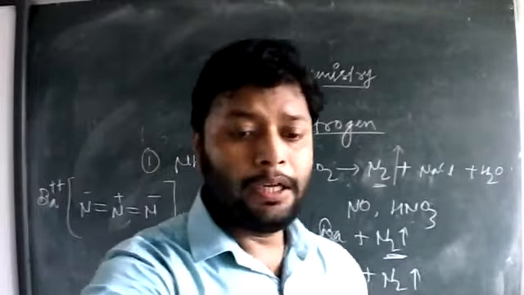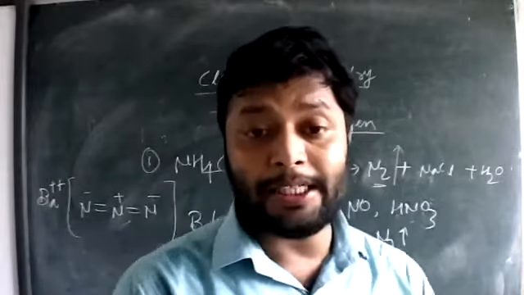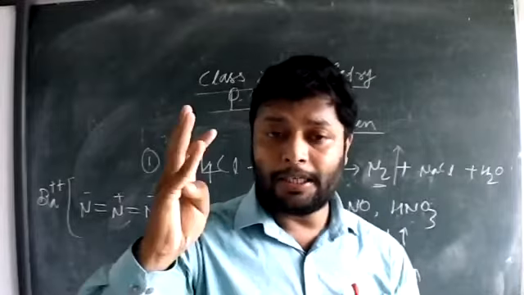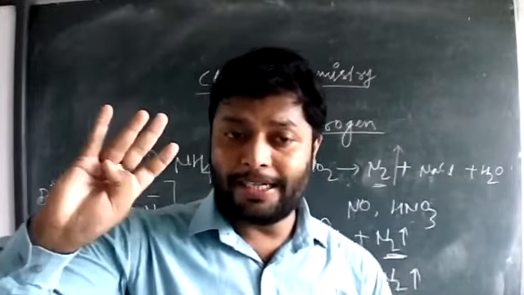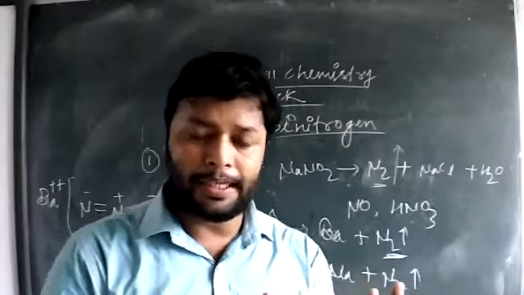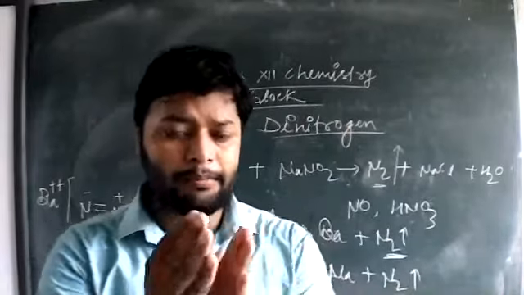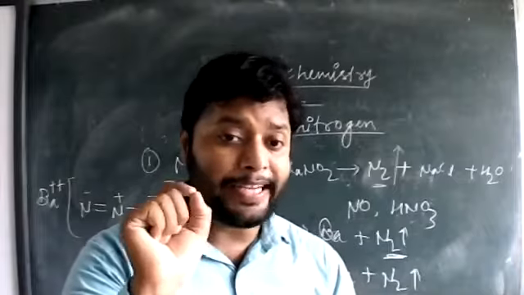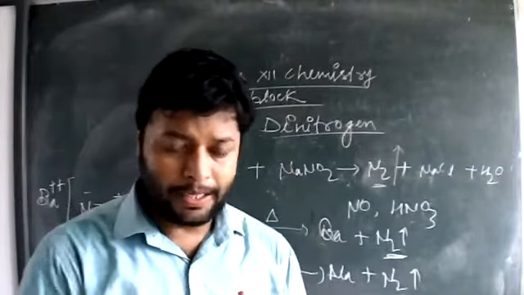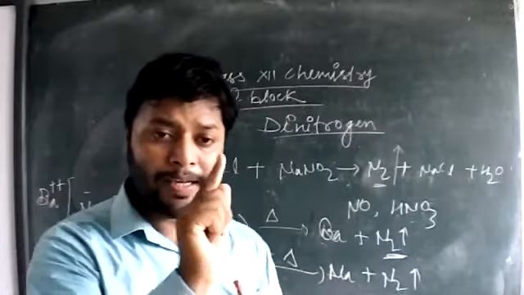Nitrogen easily reacts with metals like lithium and magnesium. You can form your own reactions: lithium with nitrogen, magnesium with nitrogen, or other metals like sodium, potassium, calcium, barium. They react with nitrogen and form nitrides, as we discussed in the last part, where the last section was based on the reaction of the nitrogen family with metals.